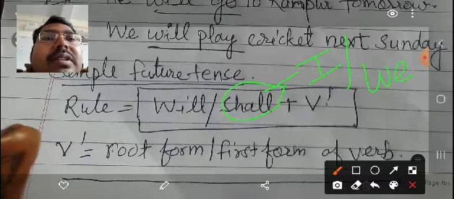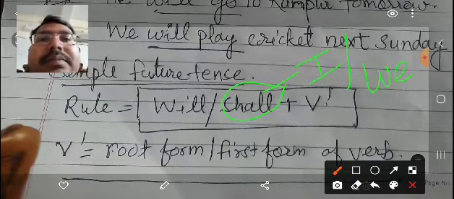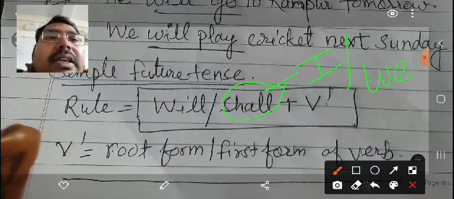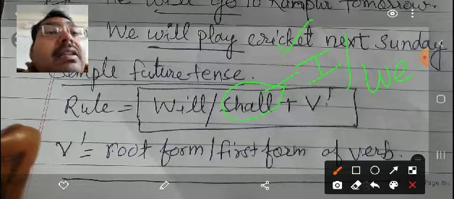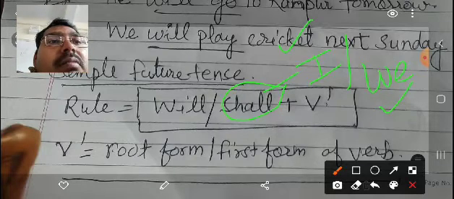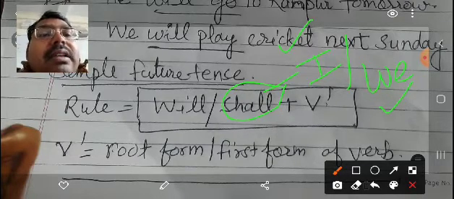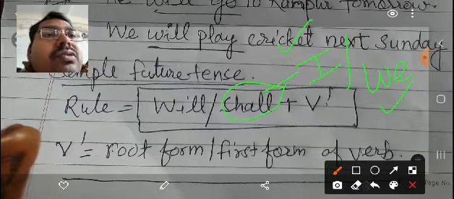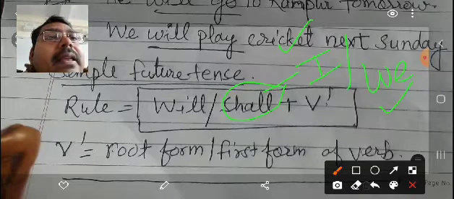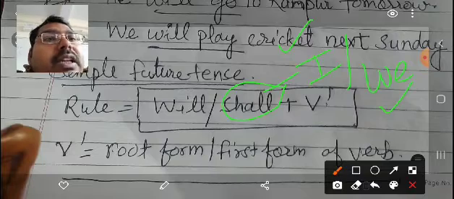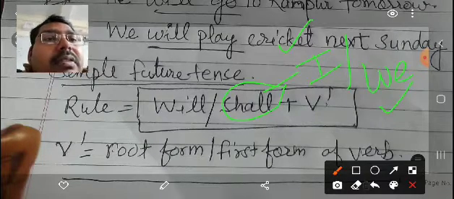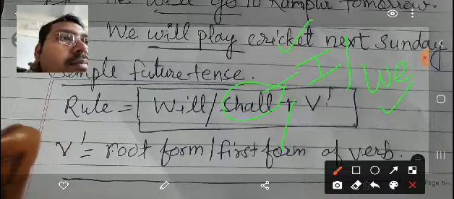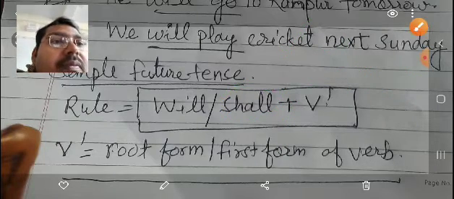Ram, Syam, Aman, whosoever. Will can be used with anyone. We can also use will with I and we, but we can't use shall with other subjects. We use shall only with I and we, and we can use will also with I and we. This is to keep in mind. So this is the rule of simple future tense.